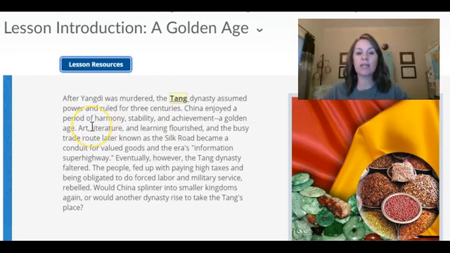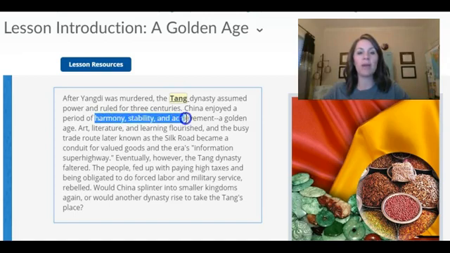So those are 3 things that you probably want to take note of. It's explaining or describing this golden age, and we know that there is harmony, we know that there's stability, and we're going to mark some of the achievements as well. So make sure that that is in your notes.